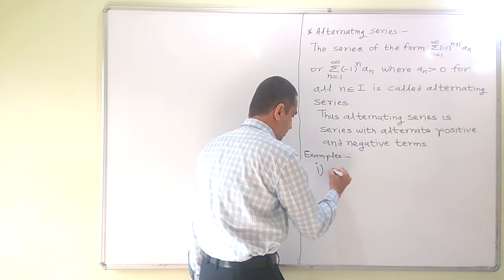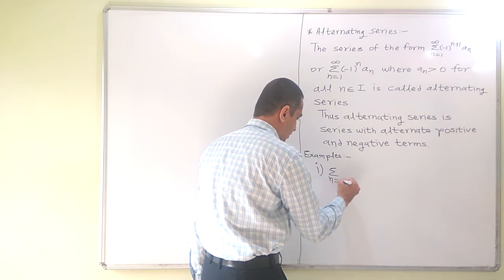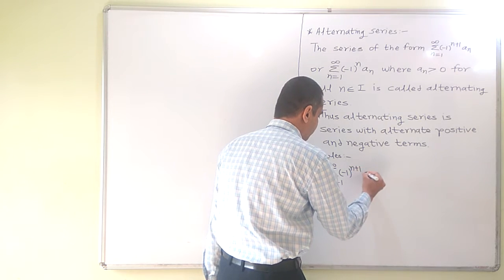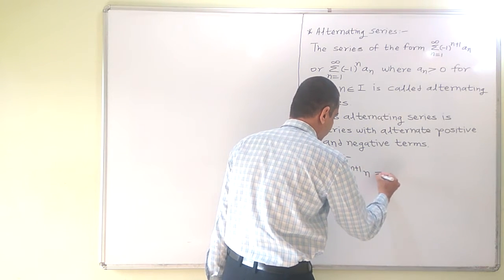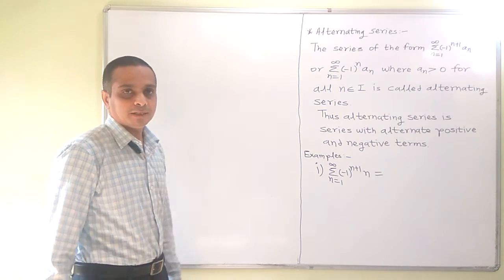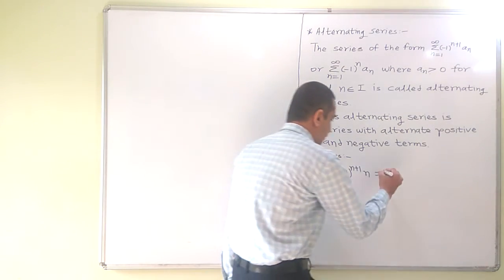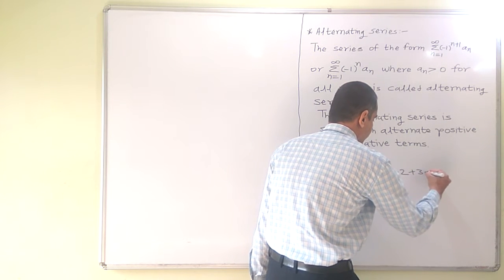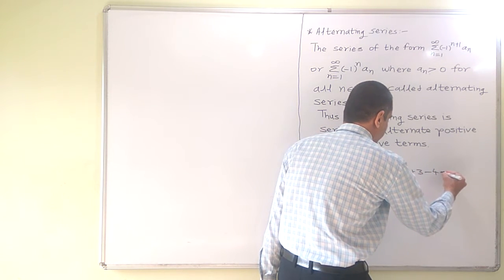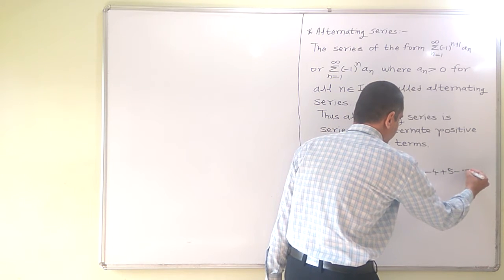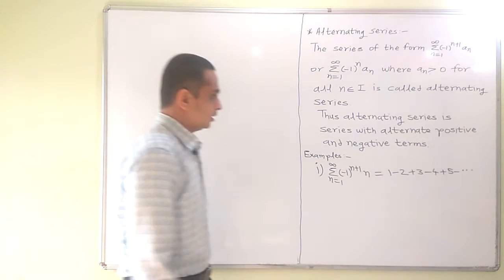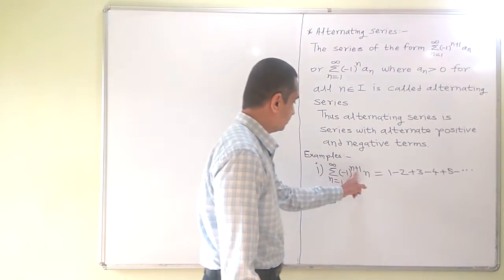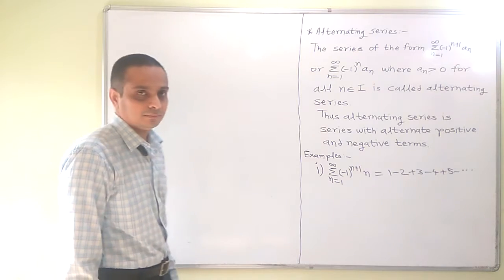So first, the series n is equal to 1 to infinity minus 1 raised to n plus 1 n. So what will be the terms of this series? 1 minus 2 plus 3 minus 4 plus 5 minus and so on. So terms of this series are alternating, minus 1 raised to n plus 1 n.